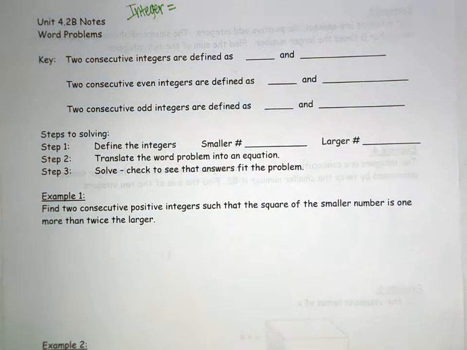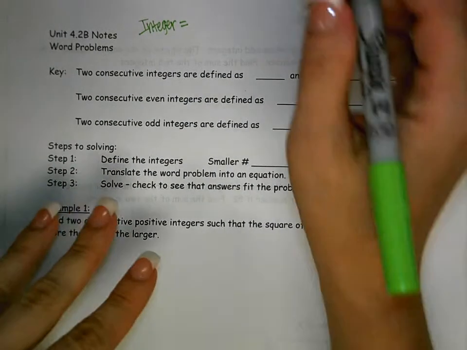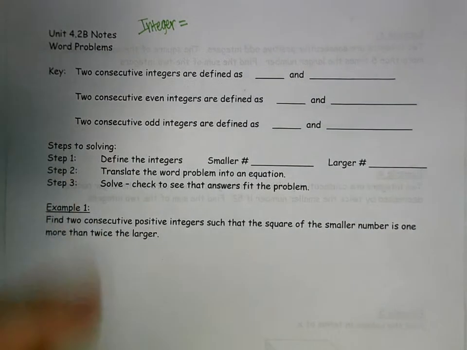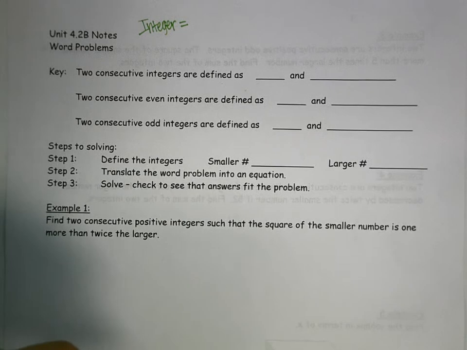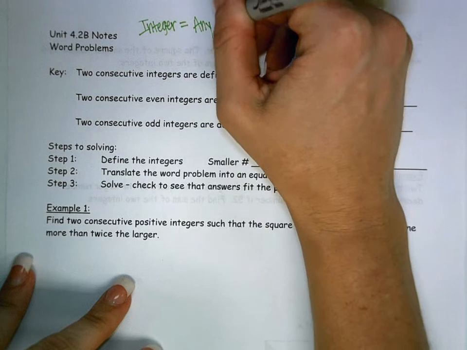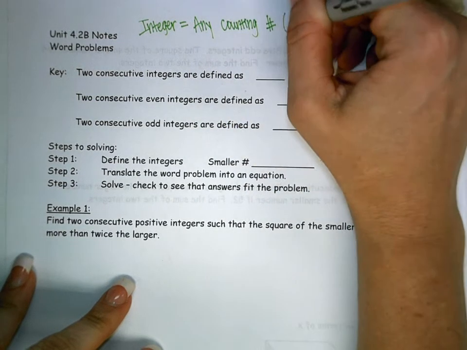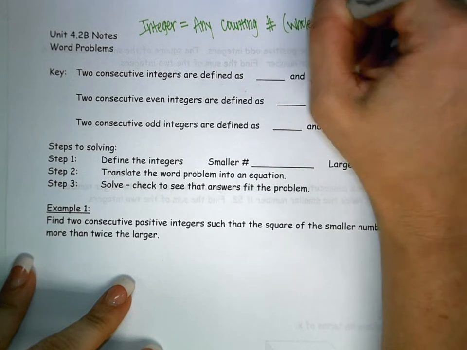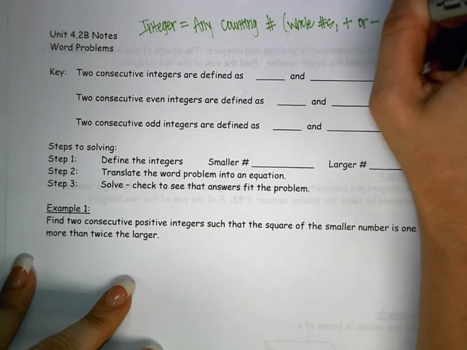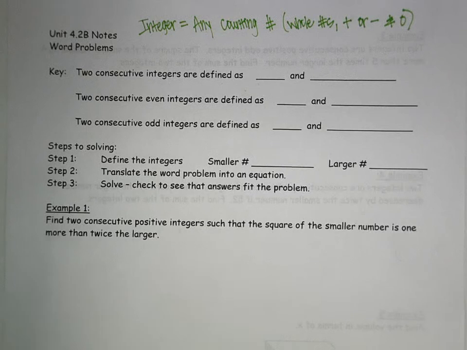Okay, does anyone happen to know what is an integer? A number. What kind of number? Is it just a positive number? Any number. It is a real number, yes. An integer is any counting number. Basically that means whole numbers, positive or negative, and zero. Any number that you could count, any number that would appear on a number line.